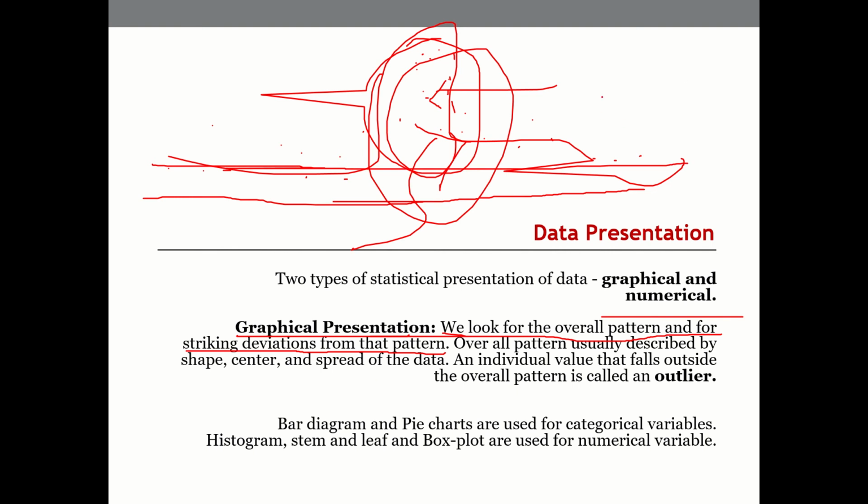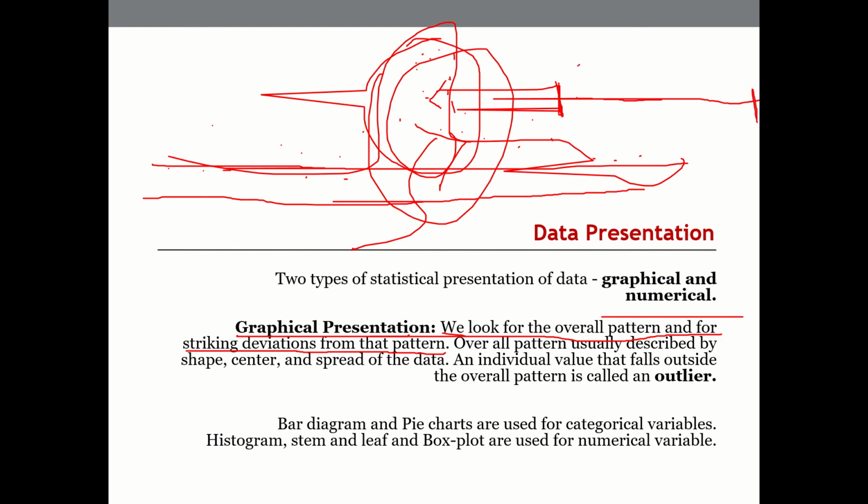And also, let us say we are measuring income. Let us say we are asking in a survey how much you can afford for a house, for buying a property in this particular neighborhood.